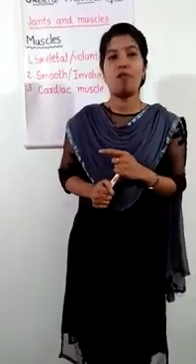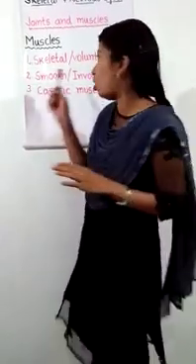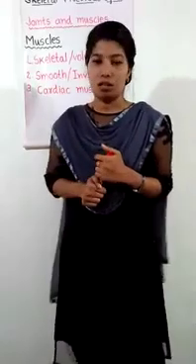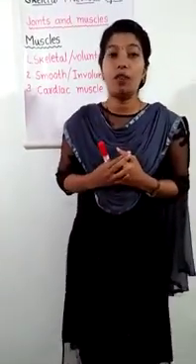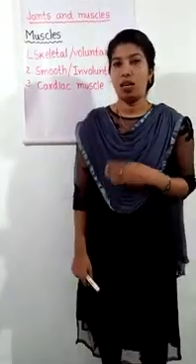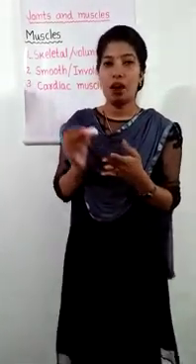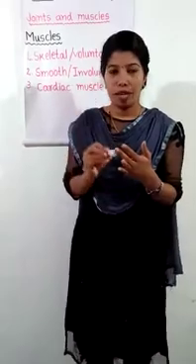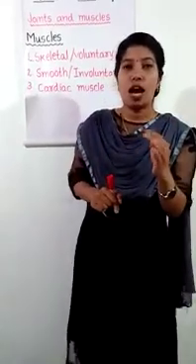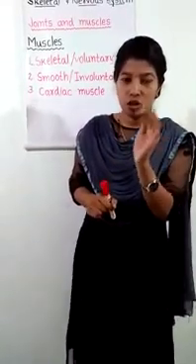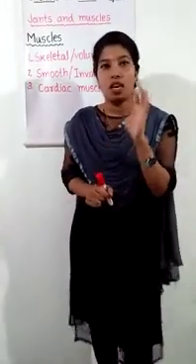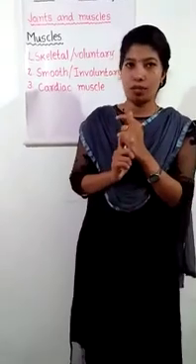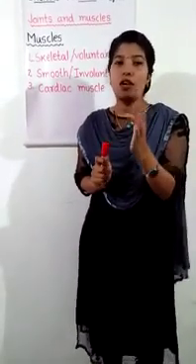The second type of muscles are the smooth muscles or involuntary muscles. Smooth muscles help our breathing, movement, digestion of food in the stomach and intestines, and flow of blood. We cannot control this type of muscles because these are the involuntary muscles.